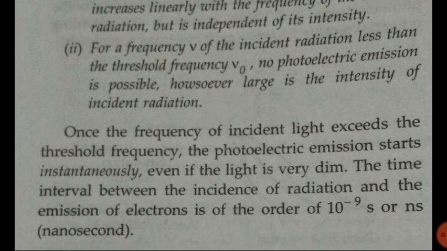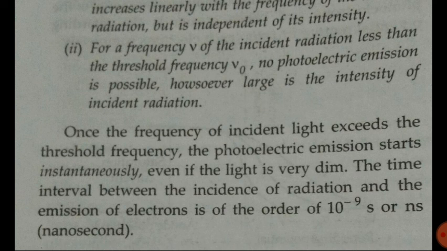Once the frequency of incident light exceeds the threshold frequency, photoelectric emission starts instantaneously, even if the light is very dim. So if the intensity of light is very low but the frequency is more than the threshold frequency, electrons will still be emitted. The number of electrons emitted may be smaller, but they will be emitted because the frequency is sufficient.